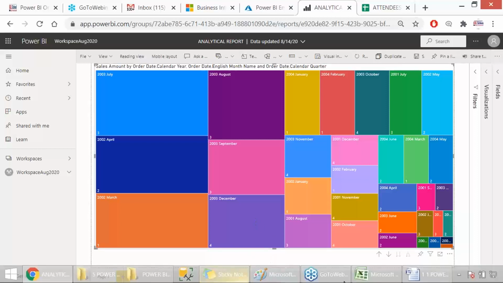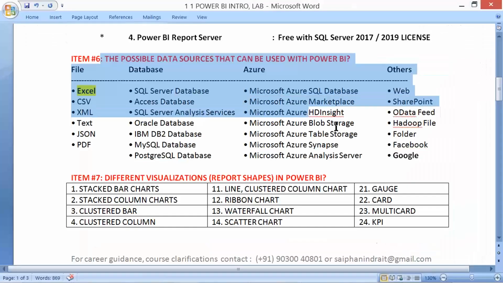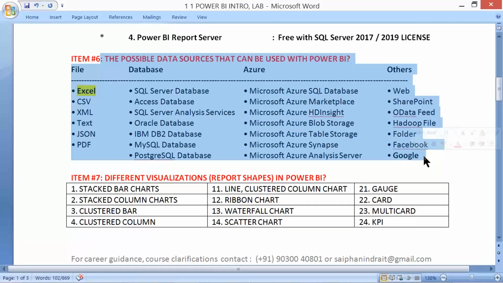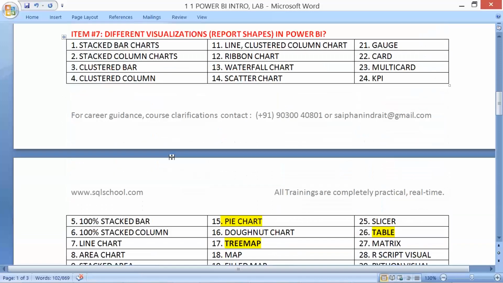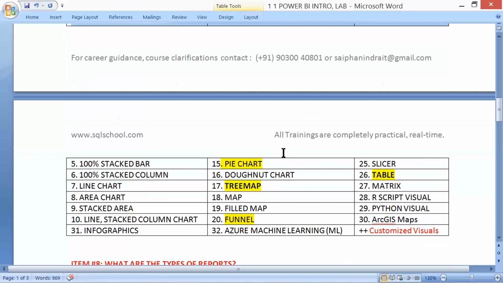With this information, we understood different types of data sources, the key ingredients from where we get our actual recipe, and the names of the recipe, different shapes of reports. We have bar charts, tables, maps, gauge, funnel, and we also have nice integration with R and Python, part of our course. If you are looking for something in data science, then R and Python integration in Power BI, part of this course, is more into machine learning.